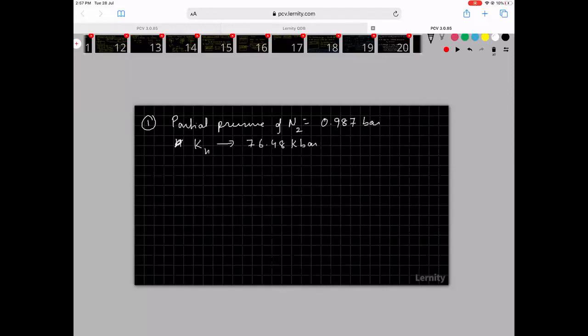So I am asking you, what is the solubility of N2 in mole fraction? I want you to tell me what is the solubility. So systematically try to work it out, it will come.